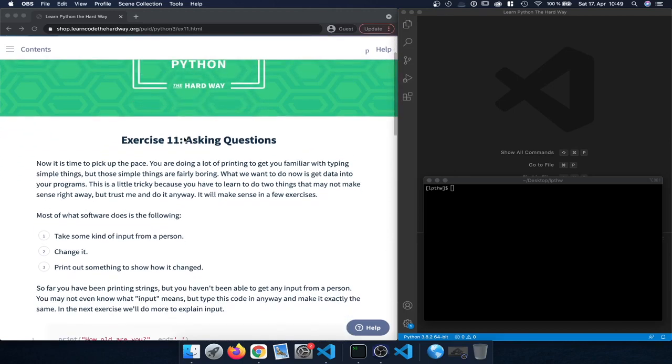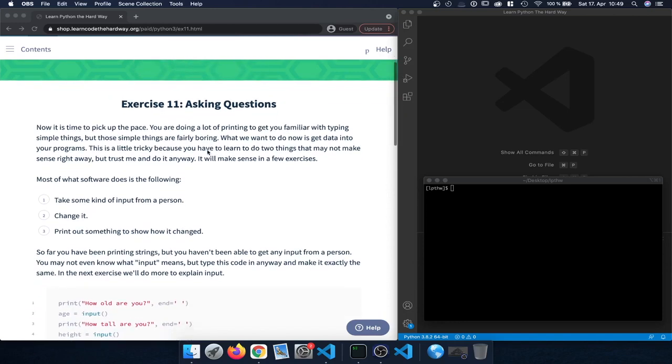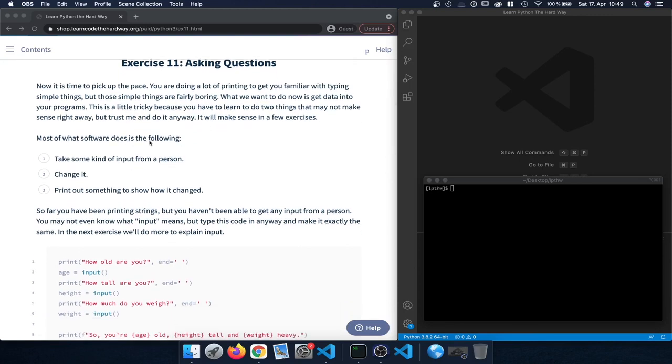So in the last chapter, exercise 10, we took a look at escape sequences and how to work with strings, and today the focus is going to be about asking questions. Most of what software does in general is the following: we take some kind of input from a person, we change it, and we print out something to show how it changed.